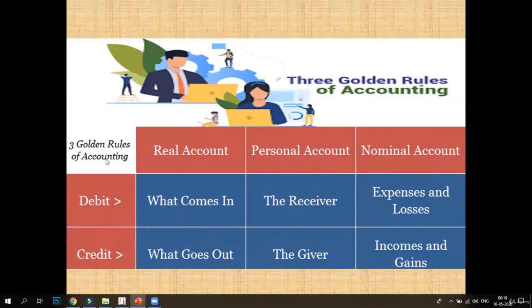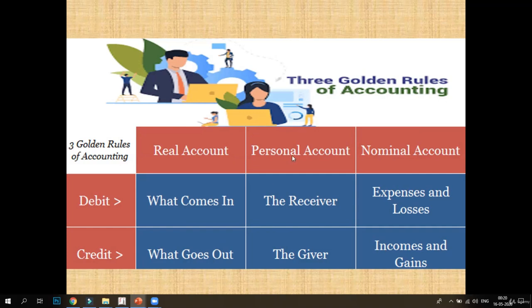As per our golden rules, for the real account, the rule is debit what comes in and credit what goes out. So whenever any asset or property comes in or adds on, you will debit the account, and whenever the asset or property moves out or reduces, you will credit the account.